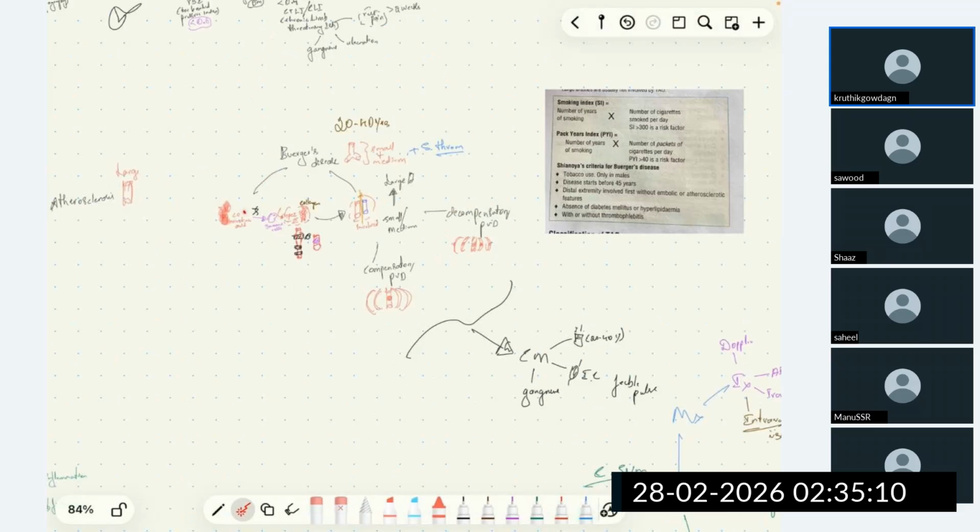Smoking leads to immune attack to collagen type 1 and type 3, leading on to pan-arteritis, segmental progressive pan-arteritis, along with inflammation of nerves and veins. And then we saw compensatory PVD and decompensatory PVD, which can be seen when we do angiography and Doppler studies. If the collaterals are not involved, it's compensatory. If the collaterals are involved, it's decompensatory PVD. Following that, with time, large vessels may be involved. This is about the pathophysiology of Buerger's disease.